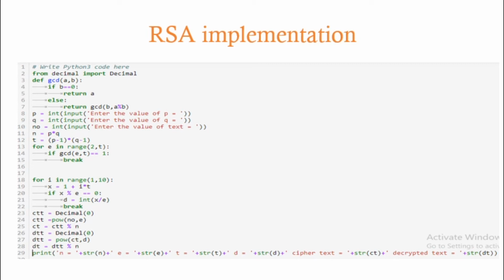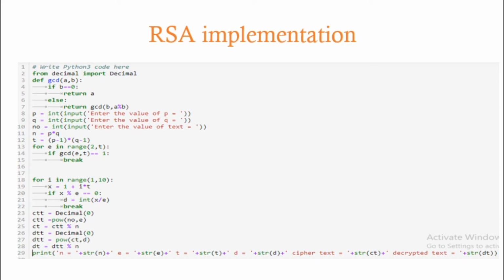Then we find the e. e is a co-prime number, meaning the GCD of the two numbers is equal to 1, so it has no common factor with the other number. i is a random integer. Here we calculate the private key d.